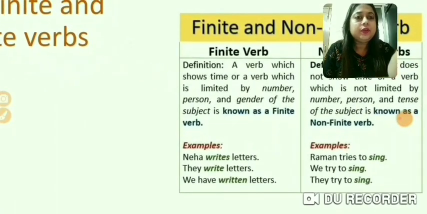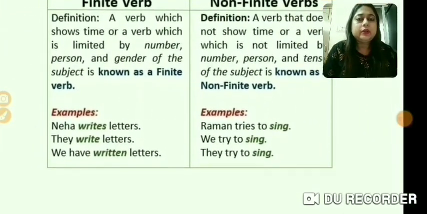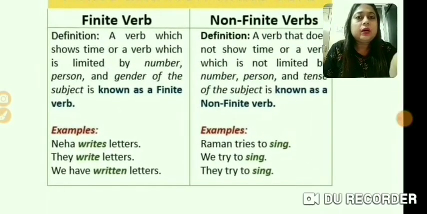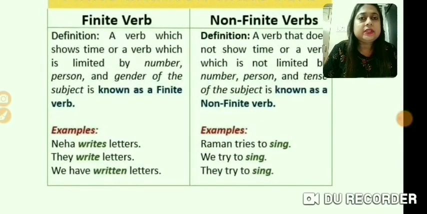So let us once review with the definition and example. What are finite verbs? A verb which shows time, or a verb which is limited by the number, person or gender of the subject, is known as a finite verb. Example: Neha writes a letter, they write a letter, we have written a letter. So we see that the verb changes according to the sentence. If the subject is singular, it is a singular verb. If the subject is plural, it is a plural verb, and also the tense has changed.